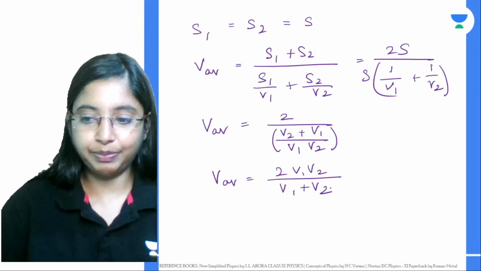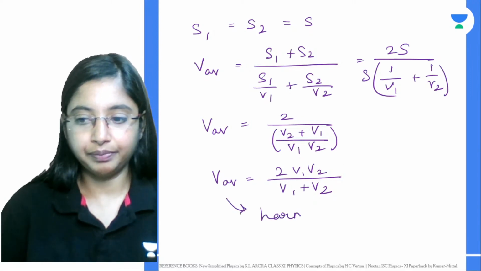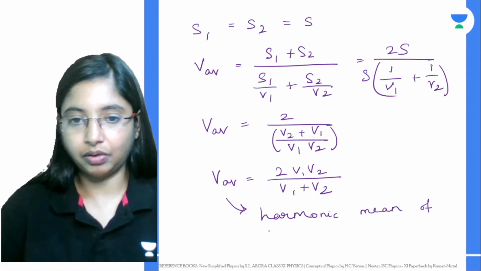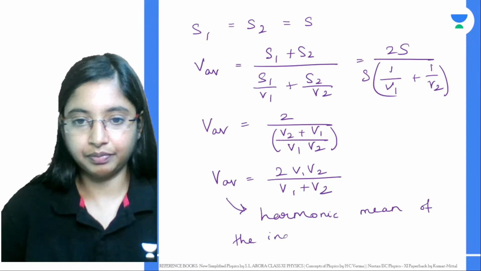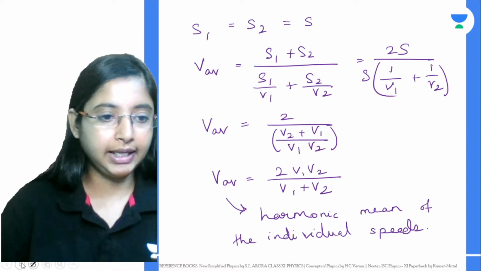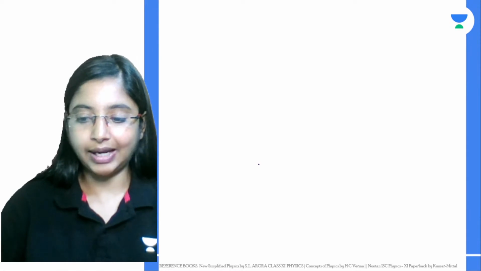So the average speed, if you see, is actually shown as the harmonic mean of the individual speeds.